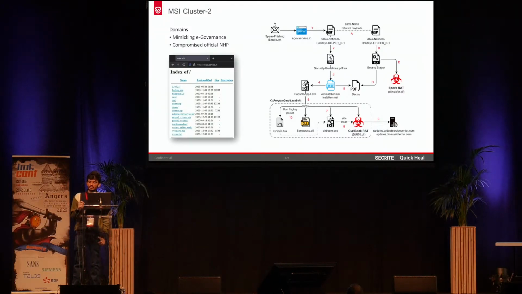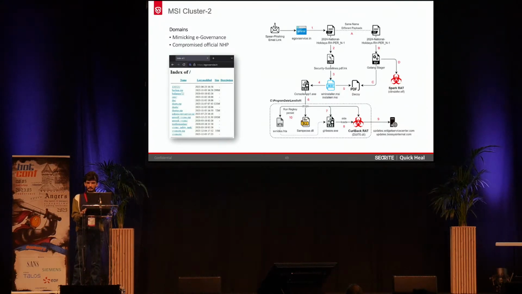But here we saw that it is dropping not the Ares RAT, but the Spark RAT, which is an open source RAT, active since 2022, and open source on GitHub. And on the left-hand side, you can see the typical MSI-based cluster where we have seen it was dropping new TTPs, where it was using new DLL side-loading techniques. And finally, it was loading a completely new RAT, which we have named CurlBack RAT. And this was side-loaded using the typical GIRP exe, which we again related to Microsoft.